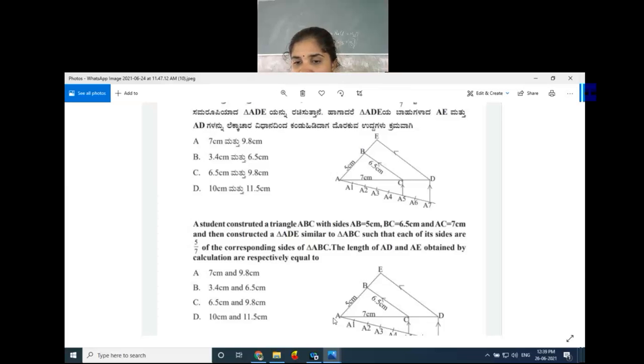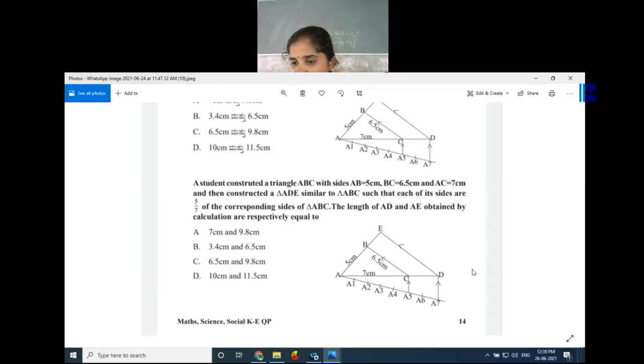So here we have taken AB 5, then AE, then AC 7, then AD. So using this scale factor 5 by 7, we have to work out that one. Got the idea of this one? Do you have any confusion regarding this 7 centimeter and 9.8 centimeter?